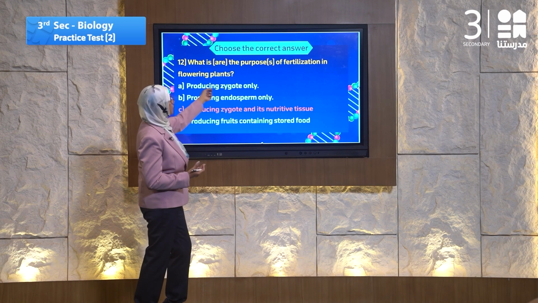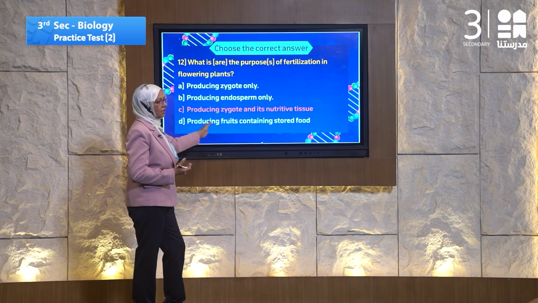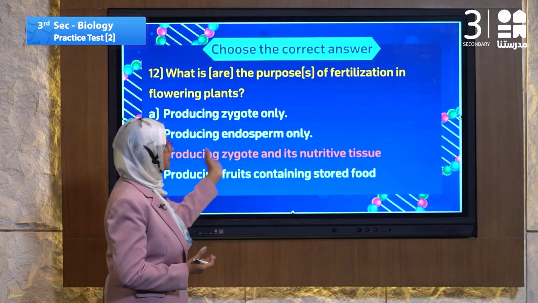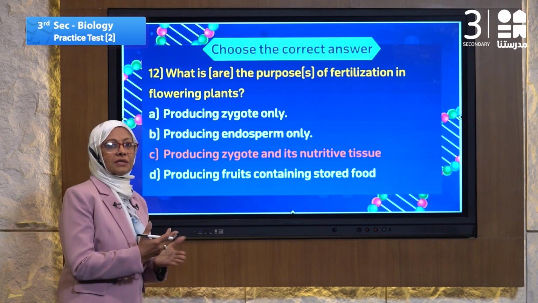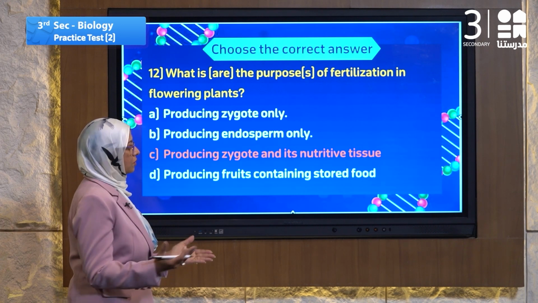So the purpose of fertilization in flowering plants is producing the zygote, returning the whole number of chromosomes, and then the nutritive tissue that provides the embryo with food. Let's go to 13.